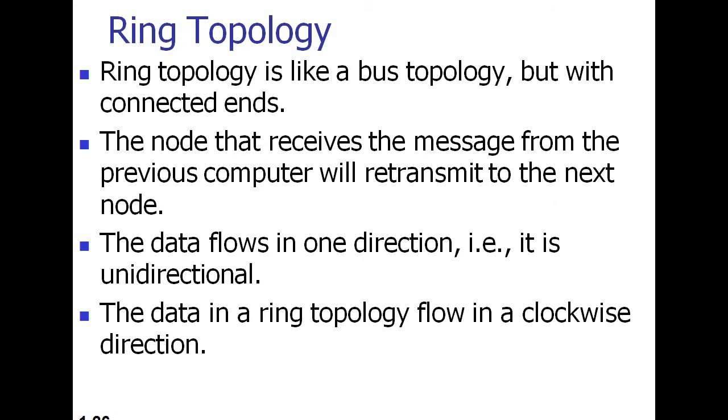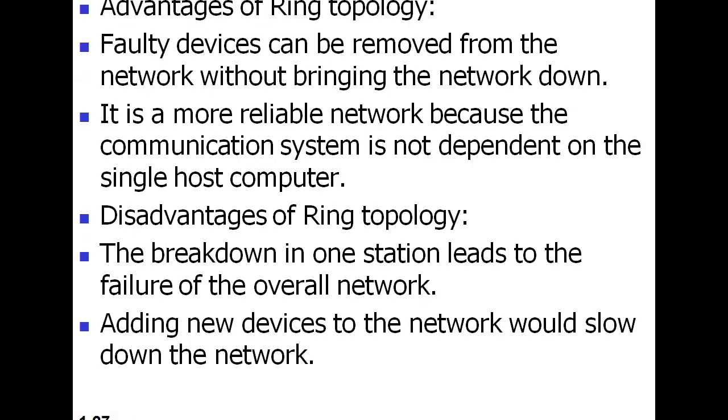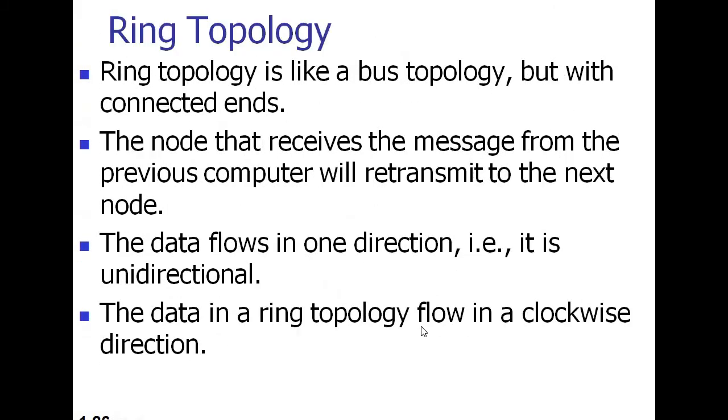Ring topology looks like a bus topology with connected ends. The node that receives the message from the previous computer will retransmit it to the next node. The data flows in one direction, that is, it is unidirectional. The data in a ring topology flows in a clockwise direction.